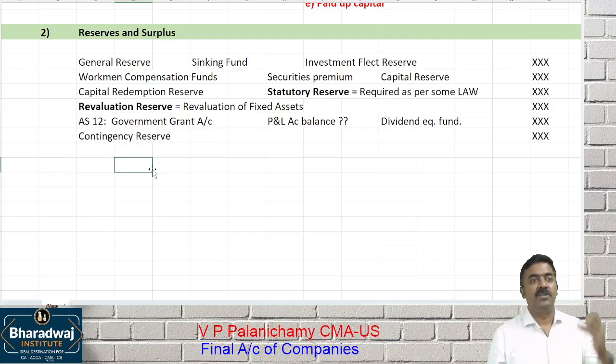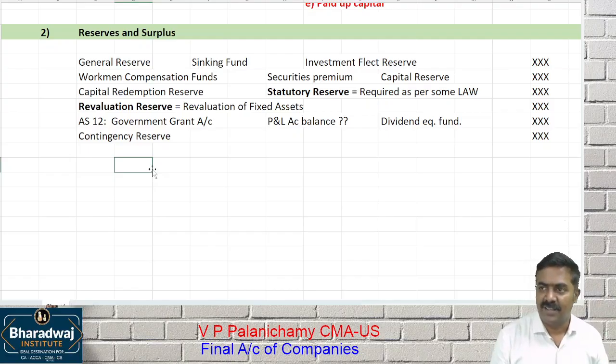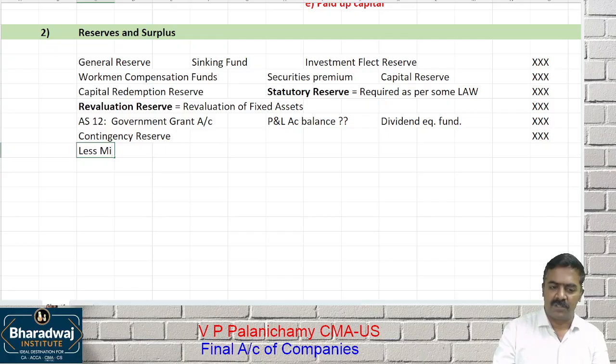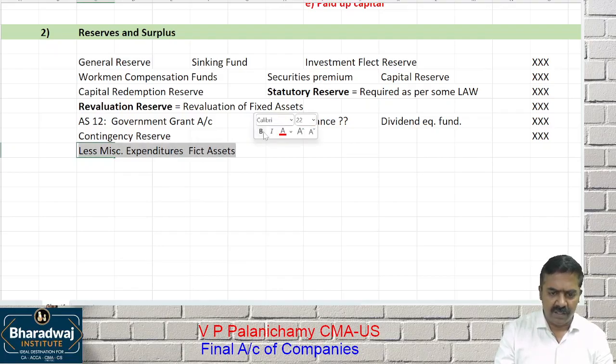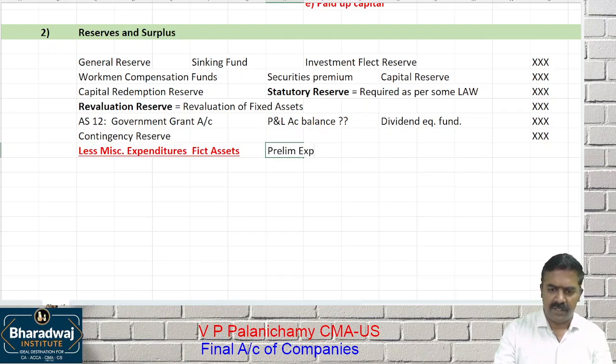Old format, we used to show it as an asset. But as per the new format, they must be reduced from reserves and surplus. They are called as miscellaneous expenditures. Otherwise called as fictitious assets. Fictitious assets which are having no value. That must be reduced. Example of these, preliminary expenses.